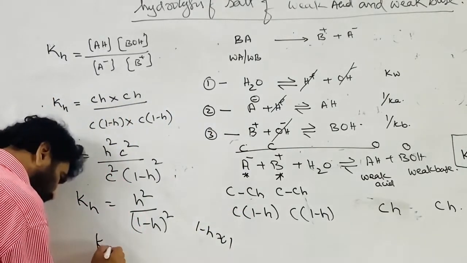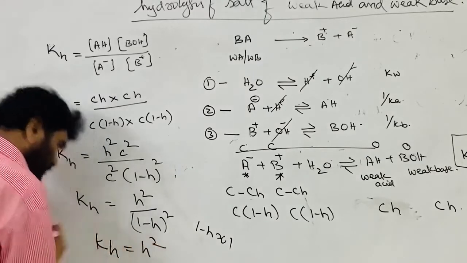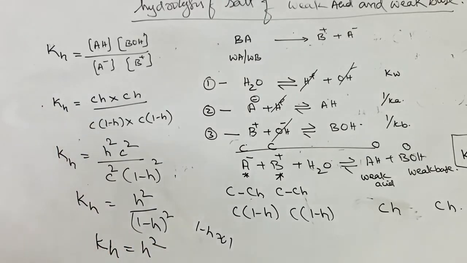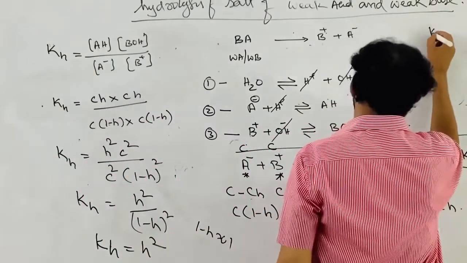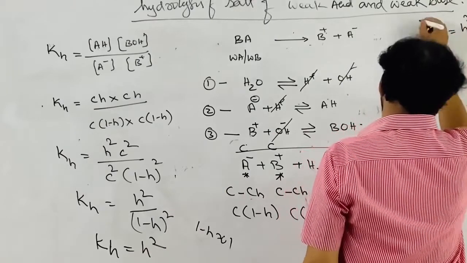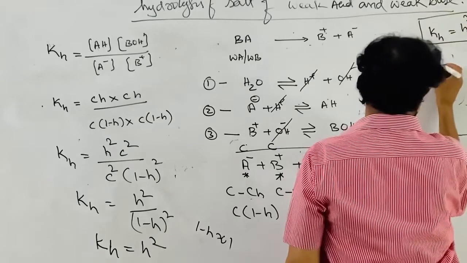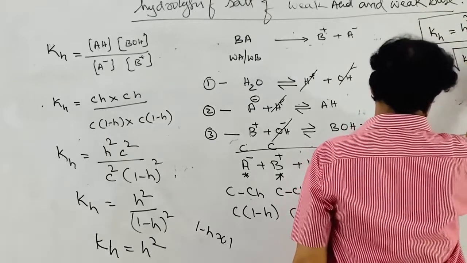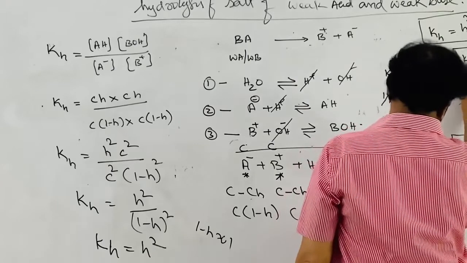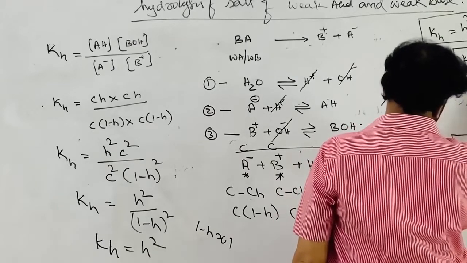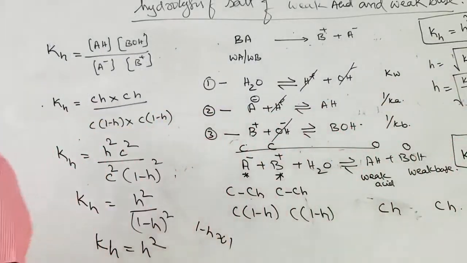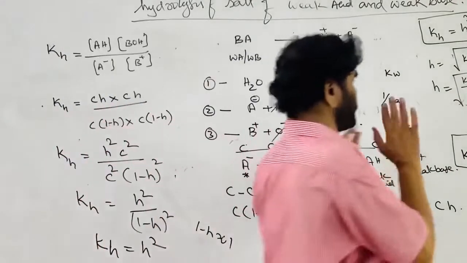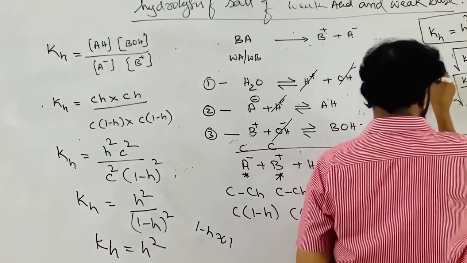In that case, Kh is equal to h². So h is equal to the root of Kh, that is, h is equal to the square root of Kw by Ka times Kb. This is the degree of hydrolysis of the salt of a weak acid and weak base.